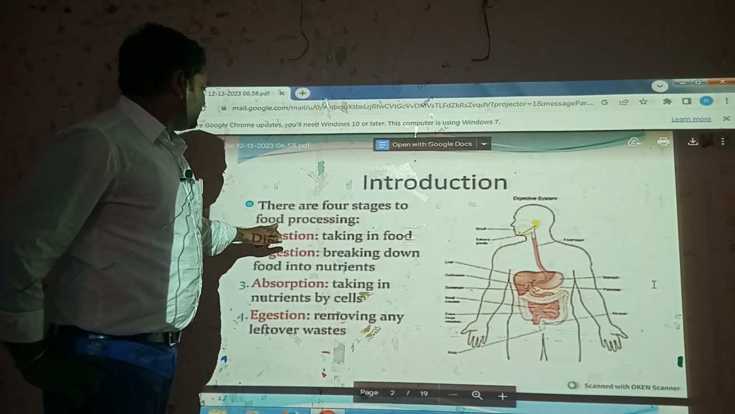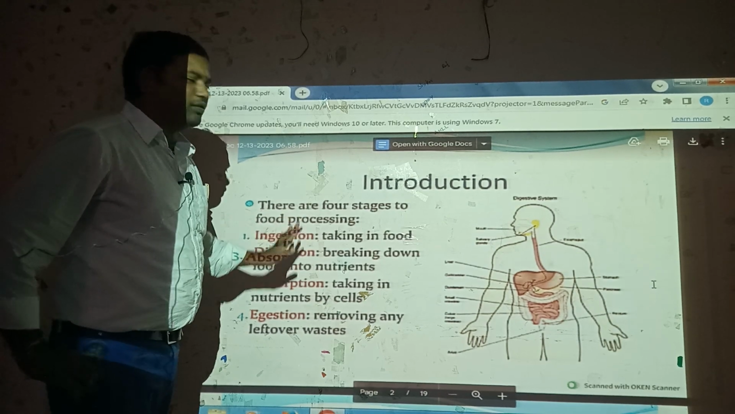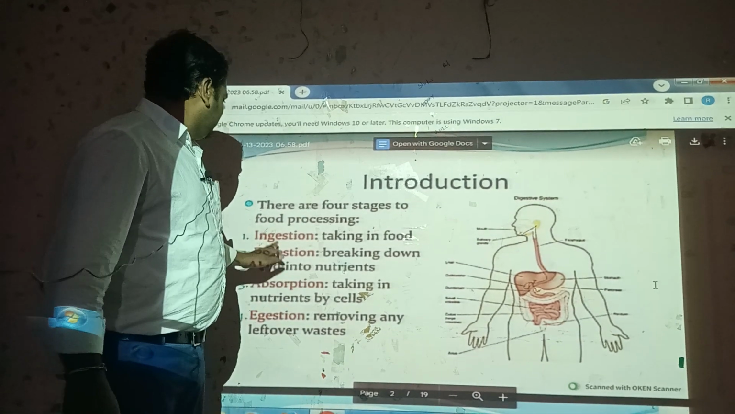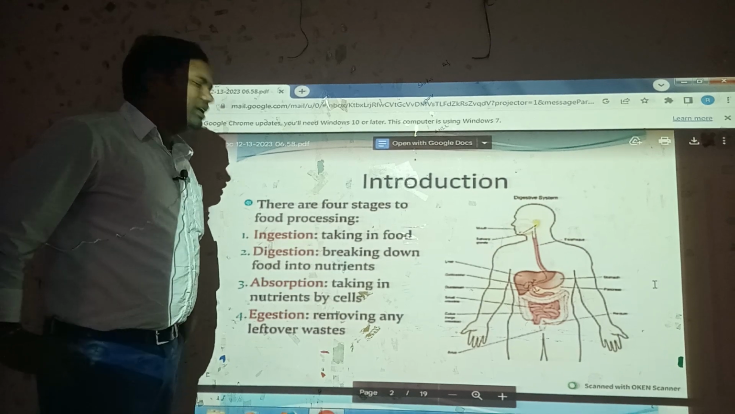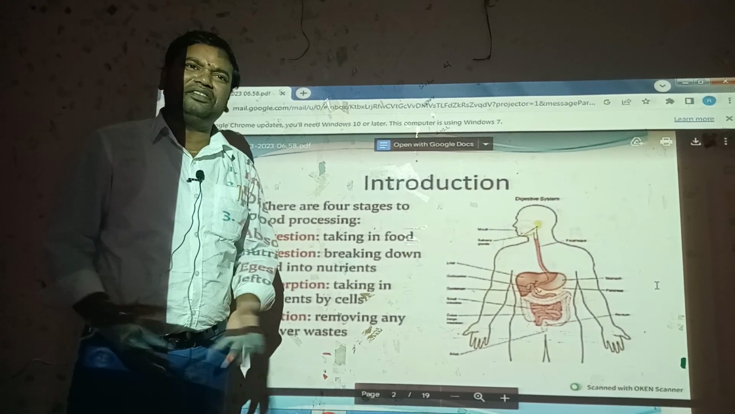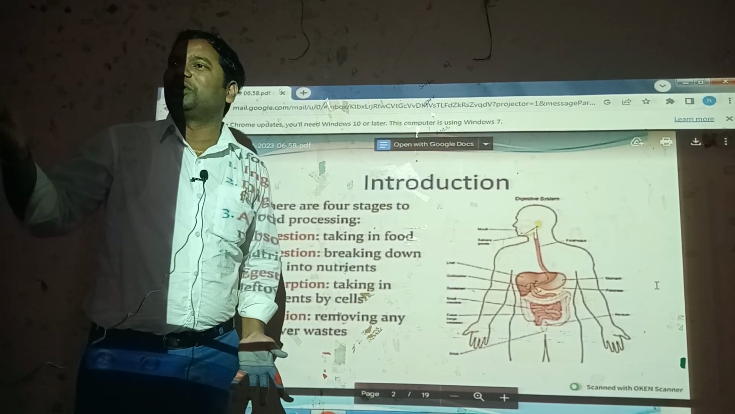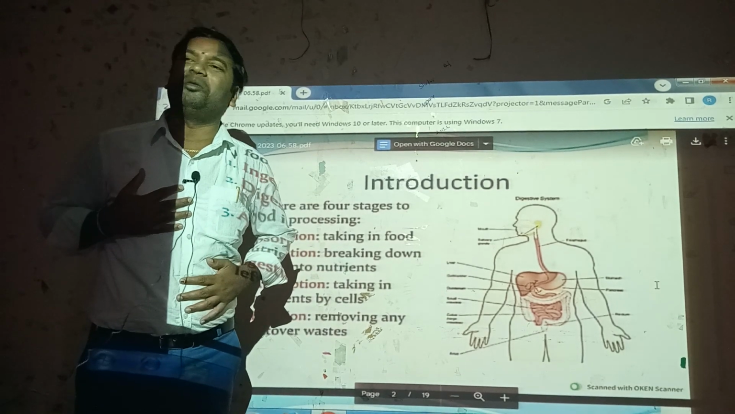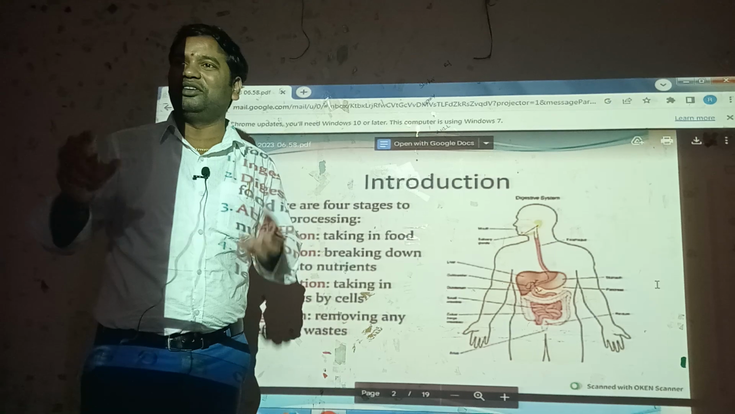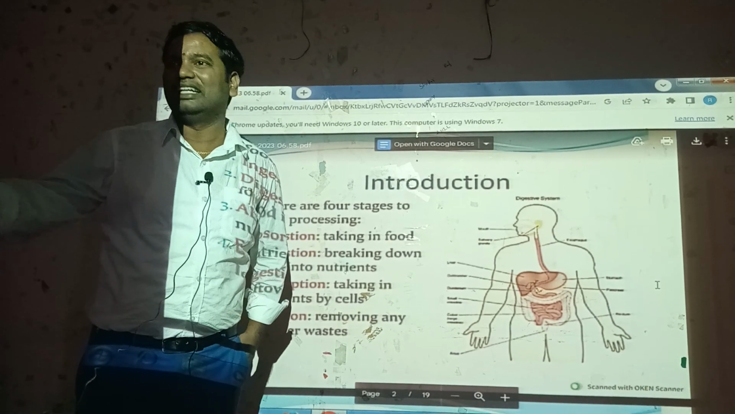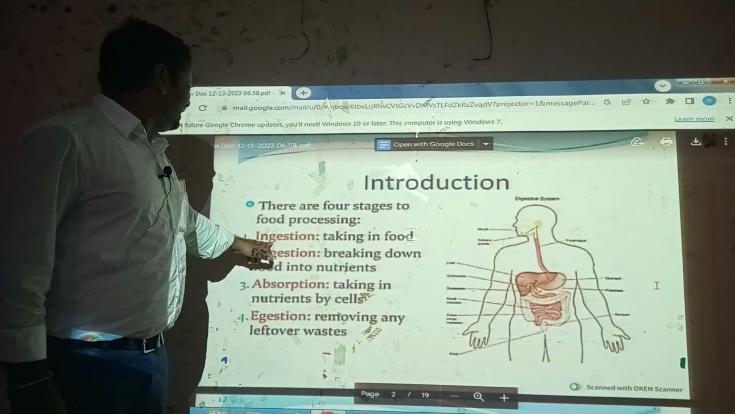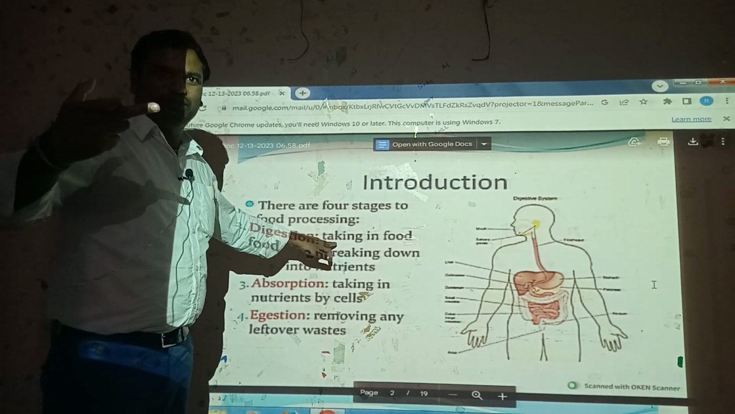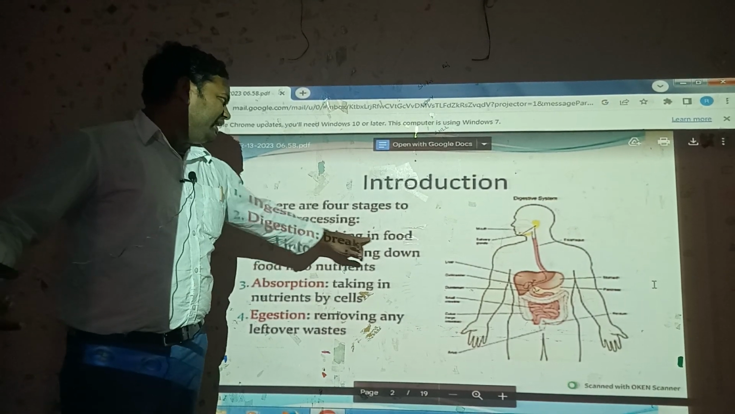There are four stages to food processing. First is ingestion, taking in food. Different types of animals have different food roles: herbivorous, carnivorous, omnivorous. The human body is omnivorous, meaning it feeds on different types, vegetarian and non-vegetarian. Ingestion is food entering into the mouth, taking in food.